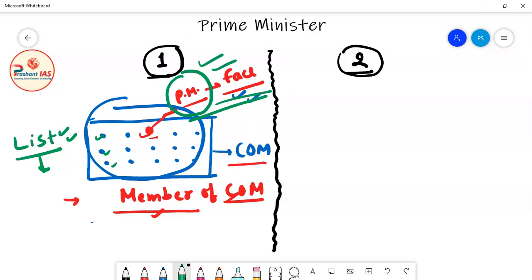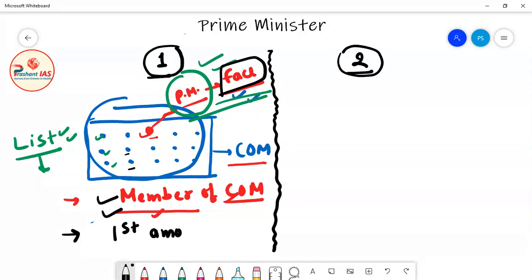Okay, so this school of thought says that the Prime Minister is a member of the Council of Ministers just like the other ministers. As other ministers are members of the Council of Ministers, so is the Prime Minister, but the Prime Minister is the face of the Council of Ministers. Means the Prime Minister represents the Council of Ministers. So they give the conclusion that the Prime Minister is first among equals.